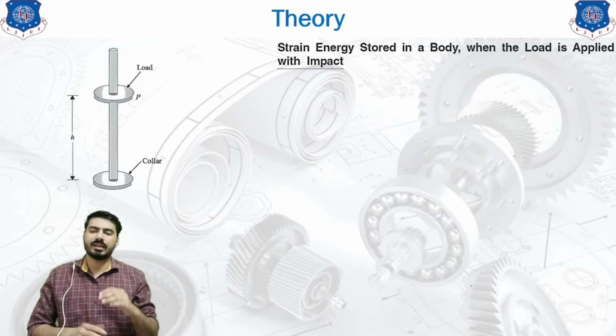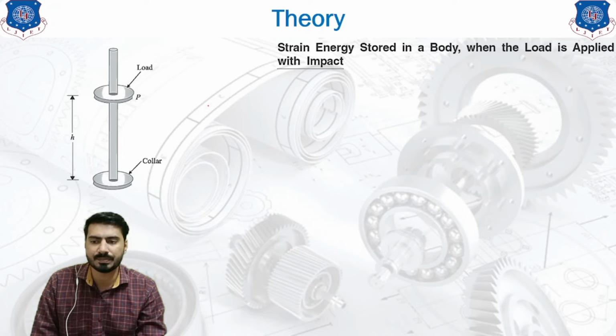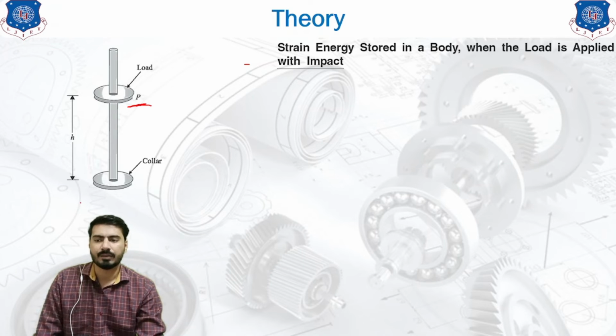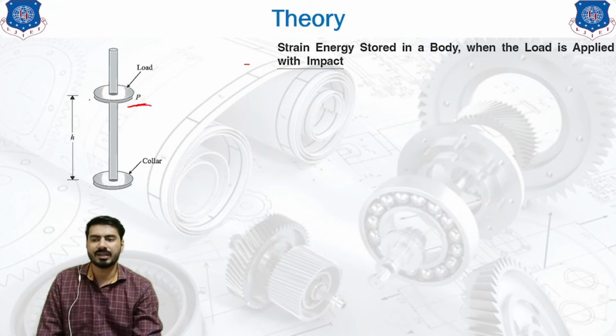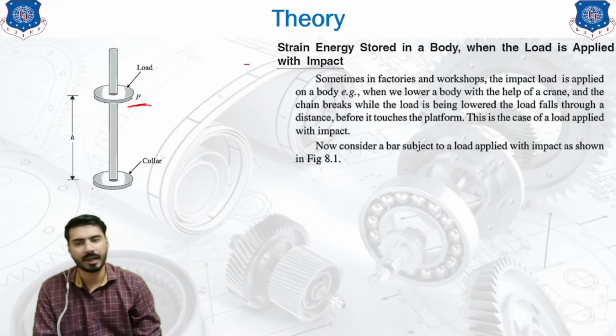Let's say in this diagram, the load is P, and that is at the height of H from the collar. If this load is allowed to fall freely from this height, then it will create an impact on the collar, and that type of load is known as the impact load.